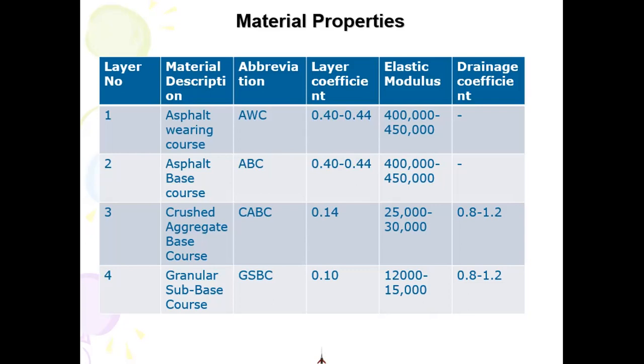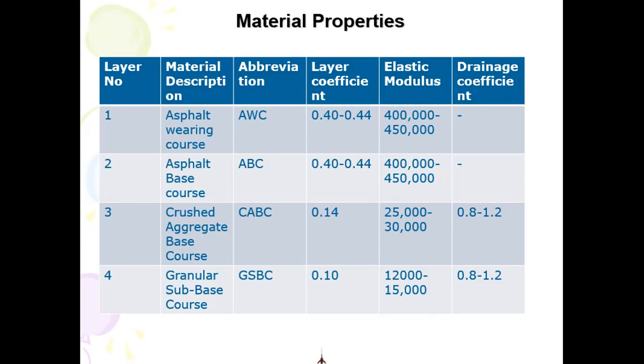What are the other numbers? The other number is Zr, and that we know from the reliability value that we have discussed in the previous class. We know the standard deviation, 0.45 or 0.49, between 0.40 to 0.49. That is also known. Zr is not directly known, but it is related with reliability. Reliability is known to us. We say it's a reliability of 95%, 99%. So for that, we'll have a value equal to Zr. So Zr and S0 are known to us.